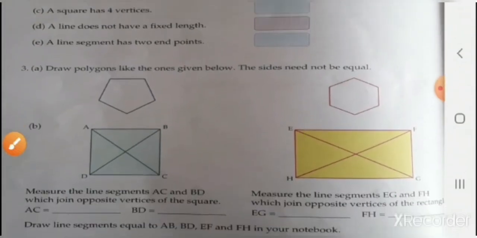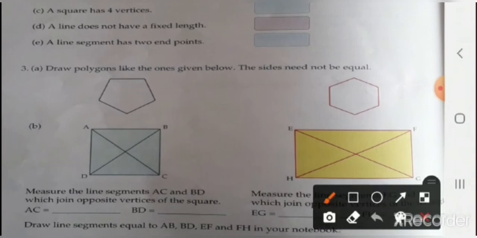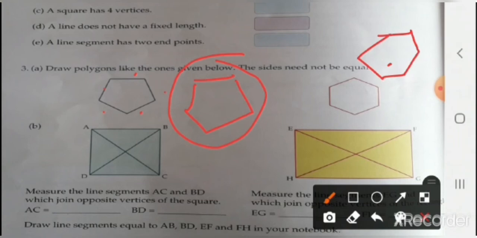Now see the third part. I am explaining this, but you have to do it yourself. Draw polygons like the ones given below. The sides need not be equal: with any 5 sides, 1, 2, 3, 4, 5. This is a polygon, okay? This you have to make. And with 6 sides, 1, 2, 3, 4, 5, 6. The sides need not be equal. Now see the B part.